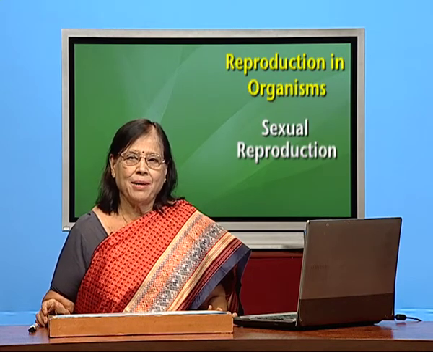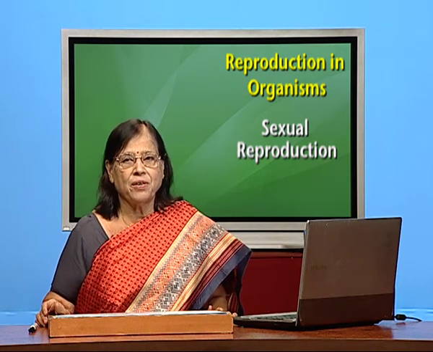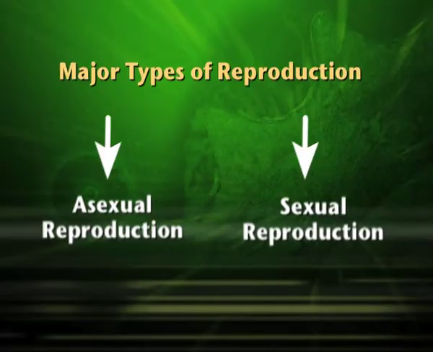In the previous program, we have understood why reproduction is so important for the continuation of species. Also, we are aware of the fact that there are two major types of reproduction, asexual reproduction and sexual reproduction. Today, in this program, we will discuss in detail sexual reproduction. Before I go into the detail of sexual reproduction, I would like to tell you certain deviations in reproductive strategies.